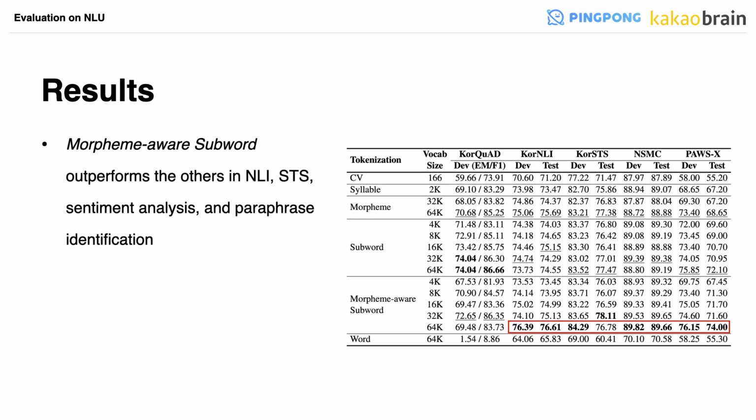The morpheme over subword model with the largest vocab shows the best scores over all tasks except KorQuAD and KorSTS test results. In KorQuAD, the subword model with the largest vocab achieves the highest in both exact match and F1 score.